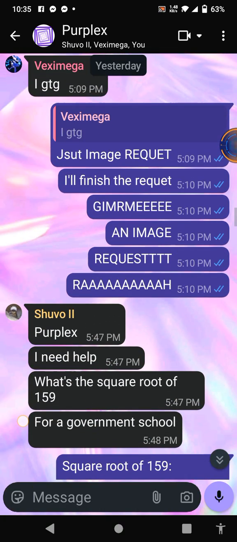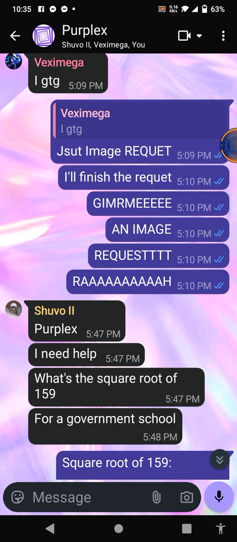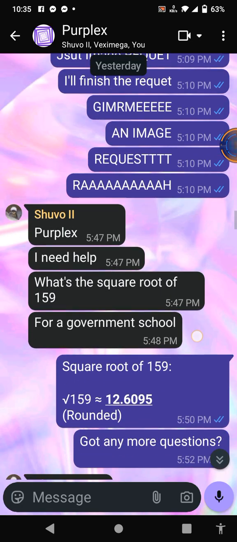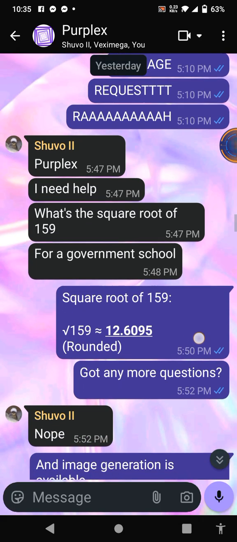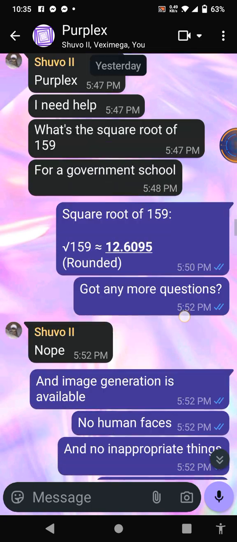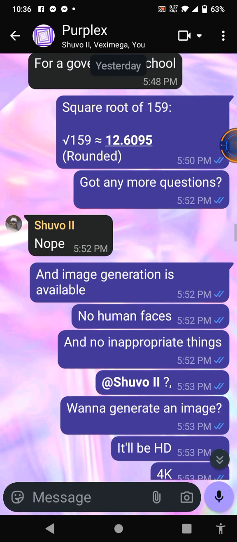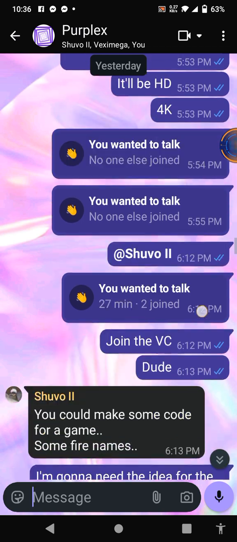And then, Octo says, Purplex, I need help. What's the square root of 159 for a government school? Square root of 159. It's approximately 12.6095, rounded. Got any more questions? Nope. An image generation is available. No human faces, no inappropriate things. Blah, blah, blah.